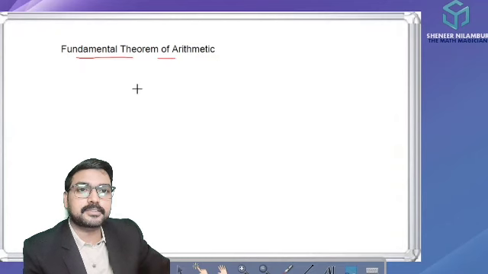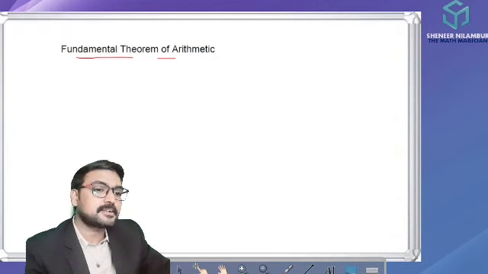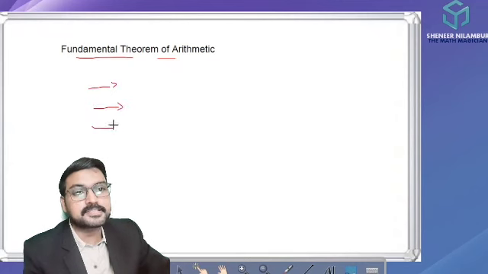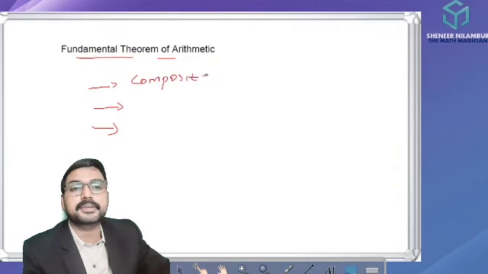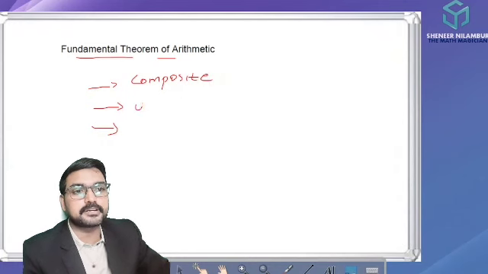What is the fundamental theorem of arithmetic? Every composite number can be expressed, or factorized, as the product of prime numbers. This factorization is unique, apart from the order in which the primes occur. Dear students, please listen. This theorem we can divide into 3 parts. One, every composite number can be factorized. This is the first part. The second part is that this factorization is unique. And the third part, the order can be changed, apart from the order in which the primes occur.